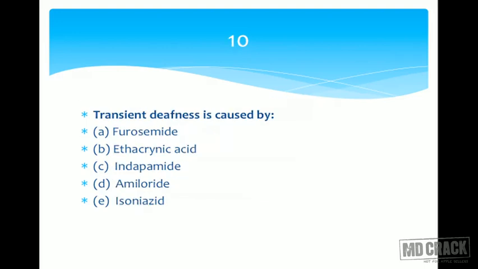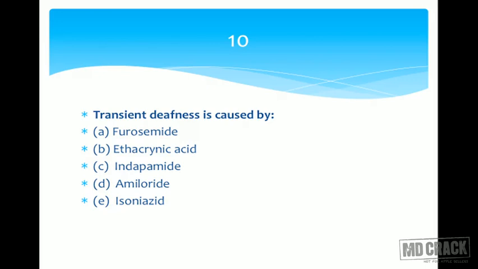That's your question 10. Transient deafness is caused by furosemide, ethacrynic acid, indapamide, amiloride, and isoniazid. Isoniazid is there on this list, but isoniazid is not supposed to affect the cochlear function. You have amiloride also on this list, which is a potassium sparing diuretic. It spares potassium, it doesn't produce deafness. Indapamide and furosemide are the two drugs. Loop and thiazide or thiazide-like diuretics, yes, they are known to produce the cochlear adverse effects, the hearing defects. And also ethacrynic acid. What is ethacrynic acid? It is from the same group as furosemide.